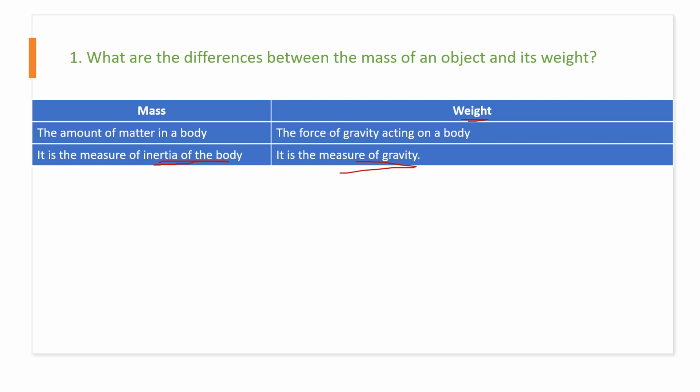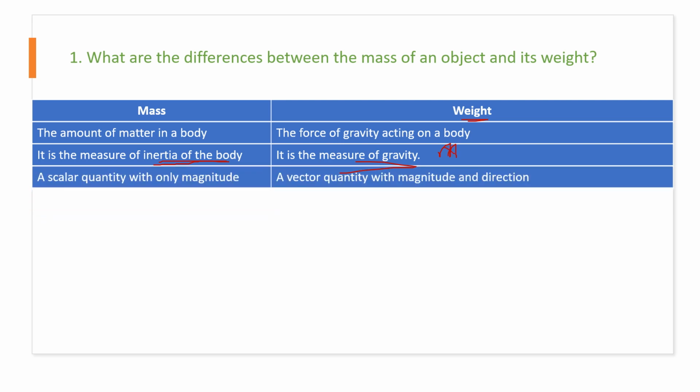Of course, here mass is independent. For a given mass, remember, weight is a measure of gravity. Then the mass is a scalar. It has only magnitude, say 10 kg, 20 kg. It doesn't have a direction. Mass is a scalar quantity and it has only magnitude.